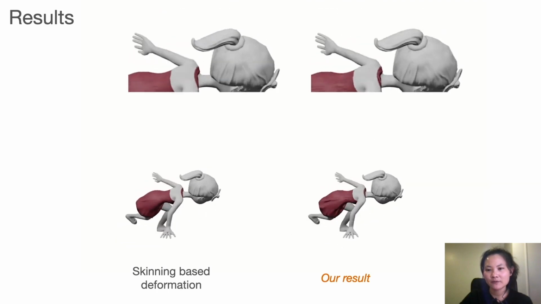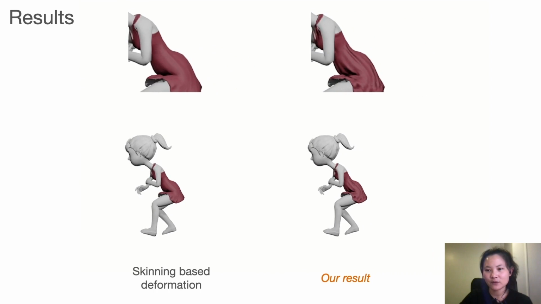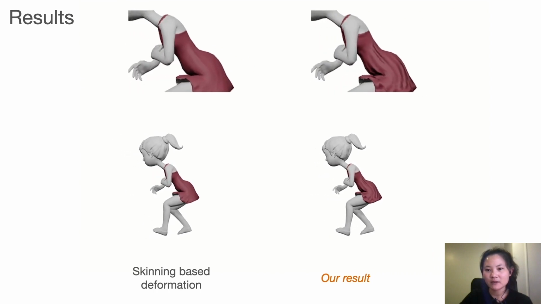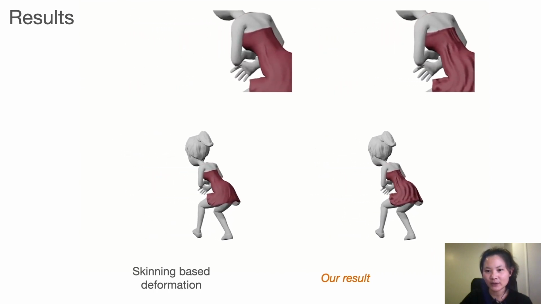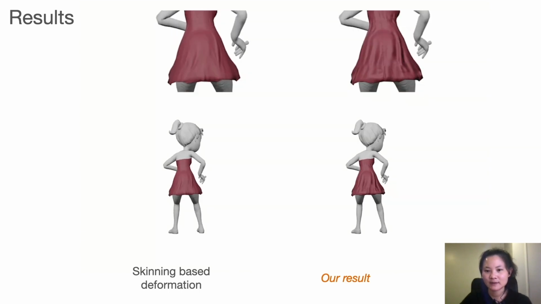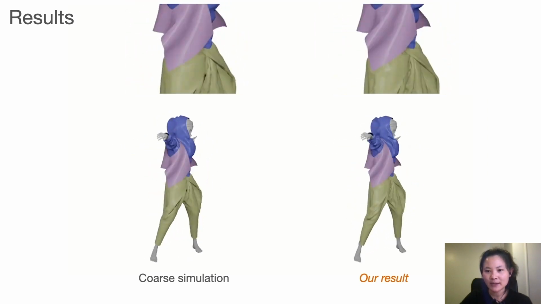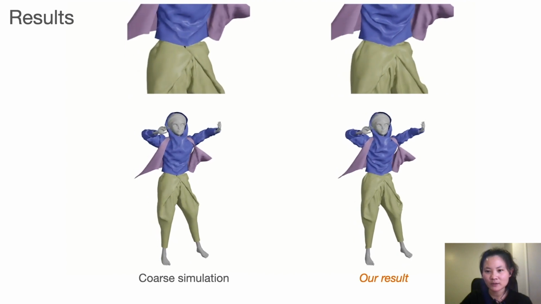Here we show some of our results. For the coarse geometry produced by skinning-based deformation, we use a baking method to enhance our generated details to the geometry surface. The coarse geometry can also be generated by running the simulation with a low-resolution version.